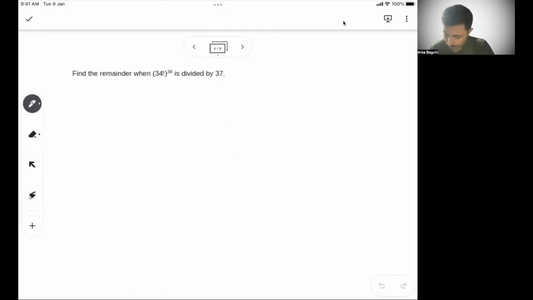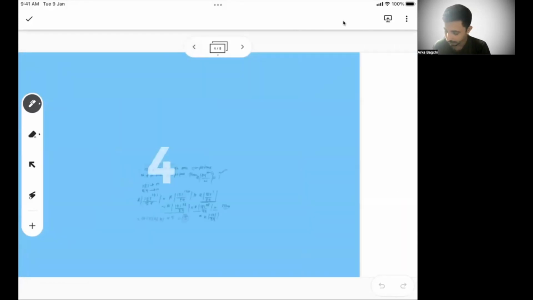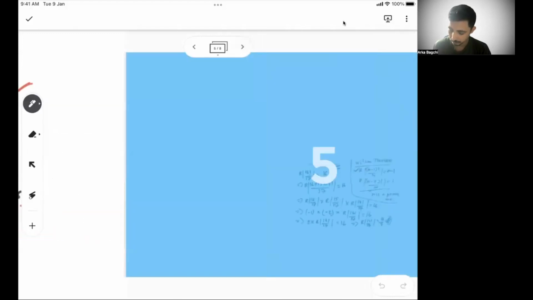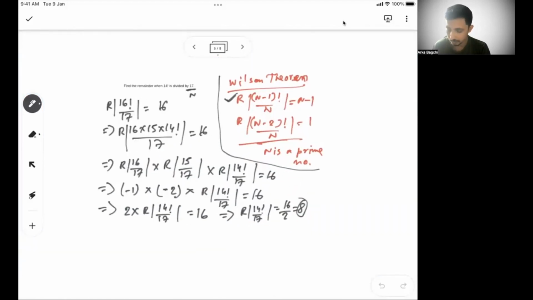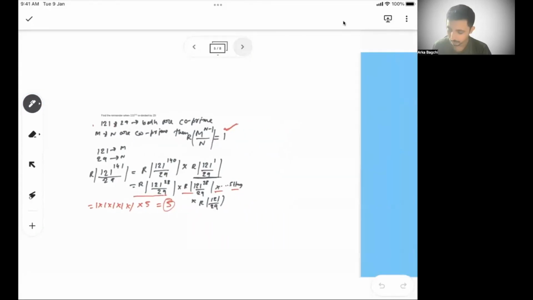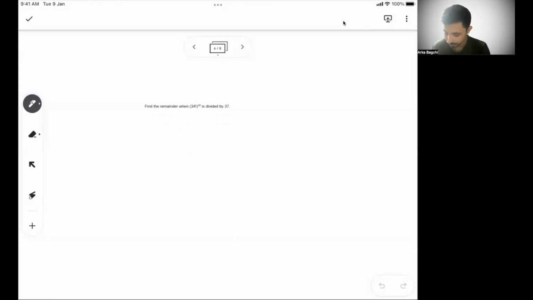So the next problem, 34 factorial to the power 38. Now again, there are two parts to it. One way you can identify is there is a power, like in the previous problem when we solved m to the power n minus 1 by n, where the power was minus 1. And then we solved this factorial theorem, where n minus 1 factorial by n is n minus 1. So we solved both of these, but let's see what the current one talks about.